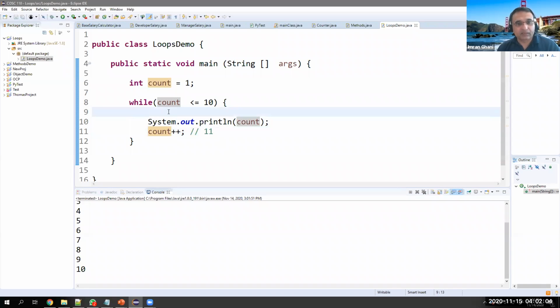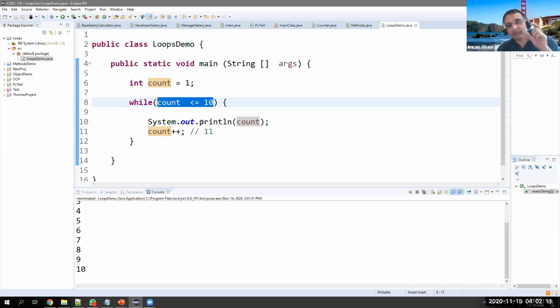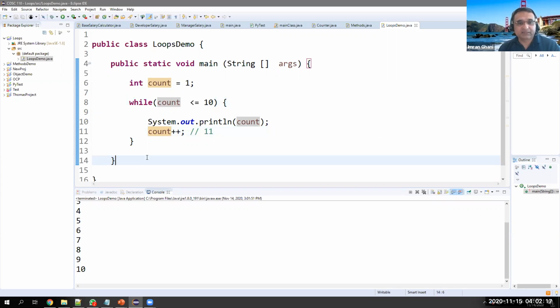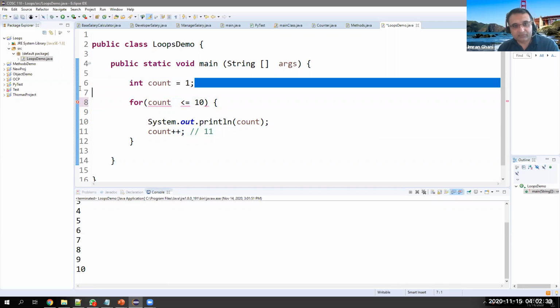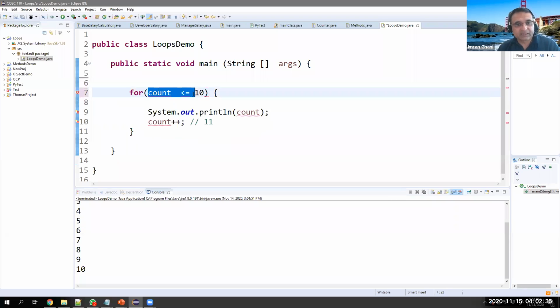It's a cycle, and it works like this: we should bring some condition so that at some point the loop is terminated. Okay, now there is another type of loop called the for loop. Let's see. A for loop starts with for, and it has a certain syntax. I'm going to delete this from here. Let's clean it up, everything.